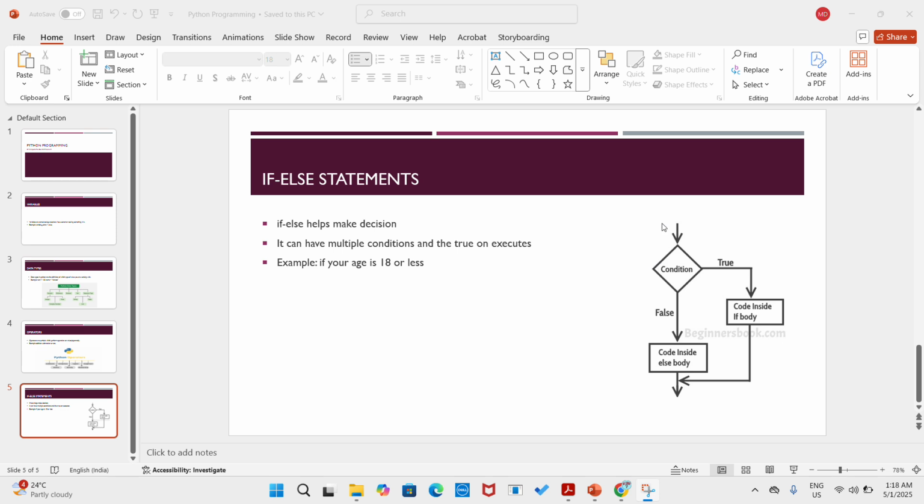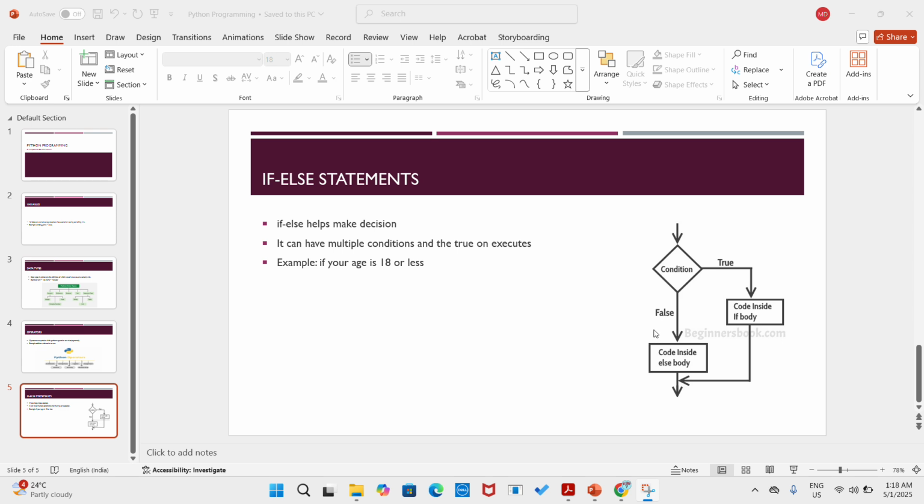Here's a flowchart, to be specific, to show how this works. We come from here and meet a condition. If the condition is true, it will follow this path: the code inside the if body will be executed and it will be out of the if-else block.